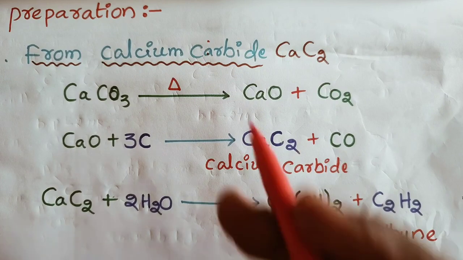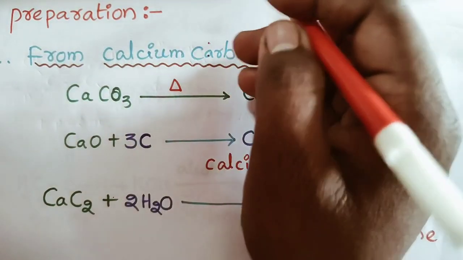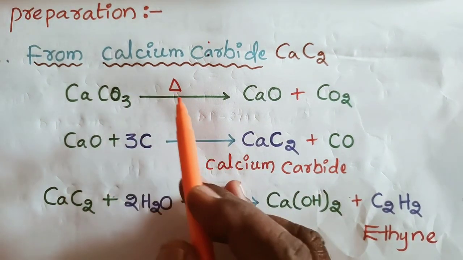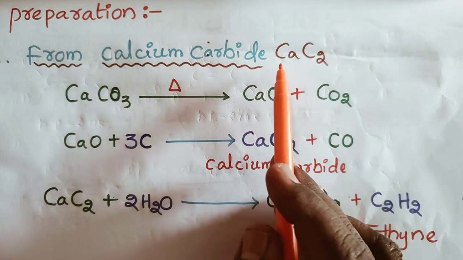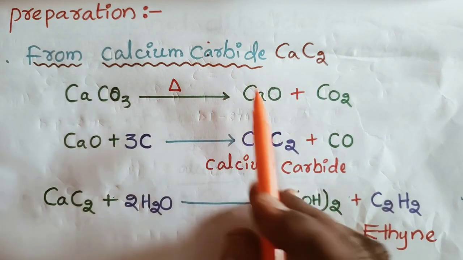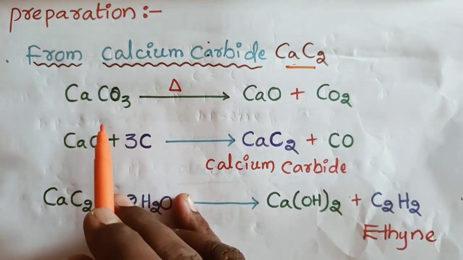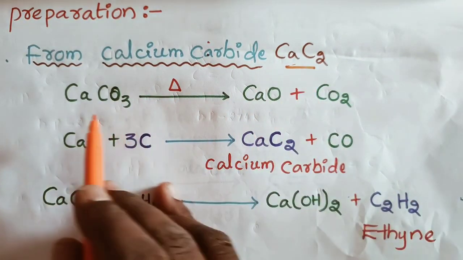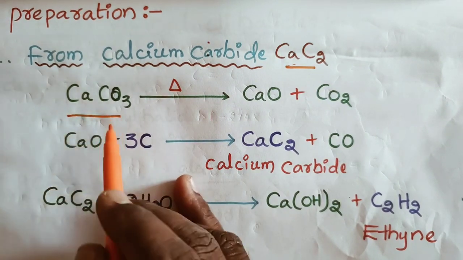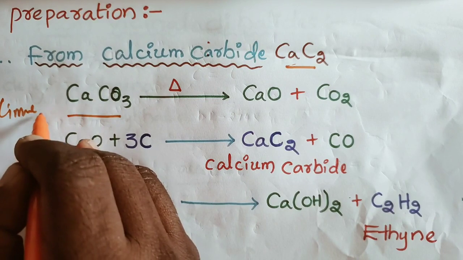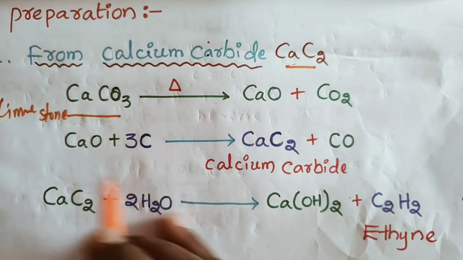Preparation of ethyne, an alkyne. Alkyne is prepared from calcium carbide, CaC2. This calcium carbide is prepared from calcium carbonate, which we call limestone.